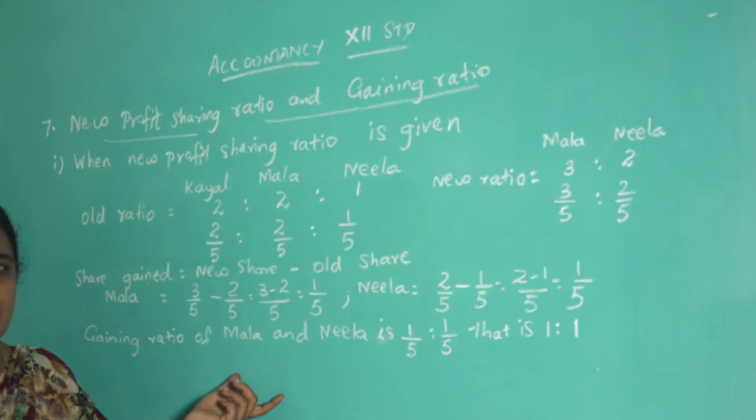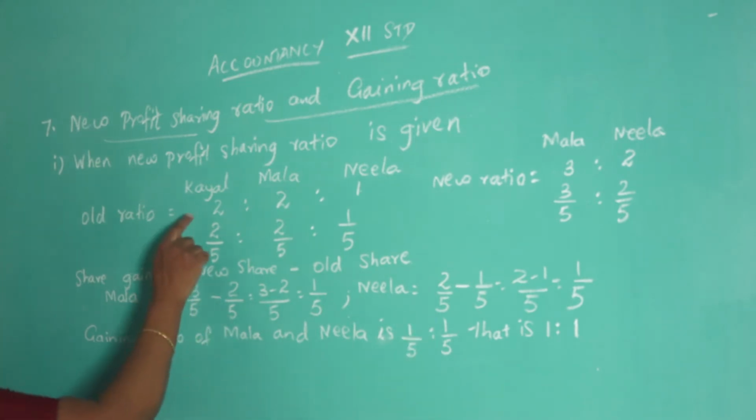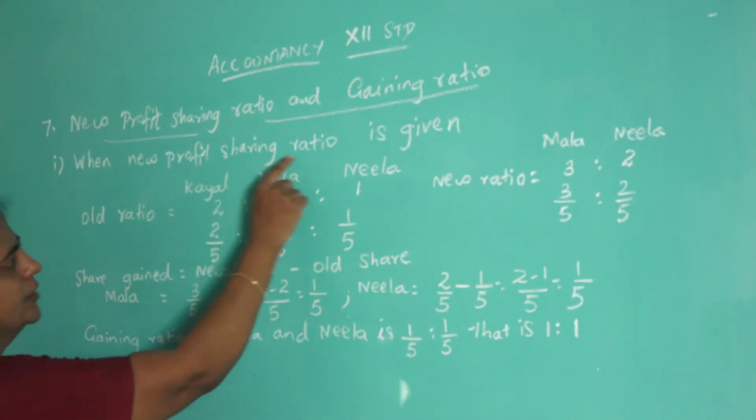First see what is given in the question. Who are the partners? New profit sharing ratio is given.